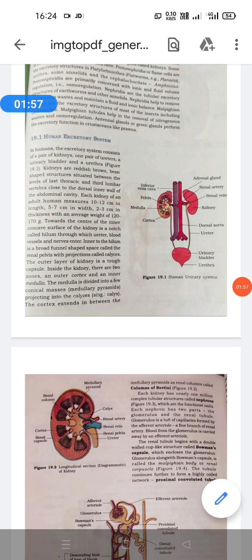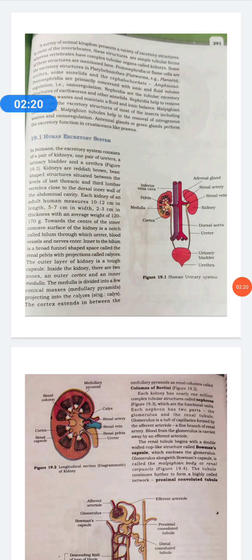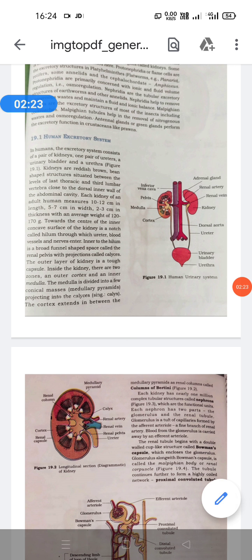Some animals, especially aquatic animals, excrete ammonia. Ammonia is toxic in nature, and the solubility of ammonia is very high. Ammonia can readily diffuse into the surrounding water. Depending upon the type of nitrogenous materials excreted, animals are classified into three types: some are ammonotelic, some are ureotelic, some are uricotelic.